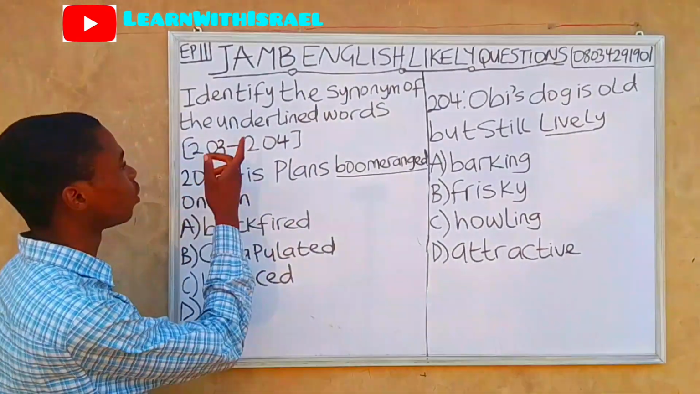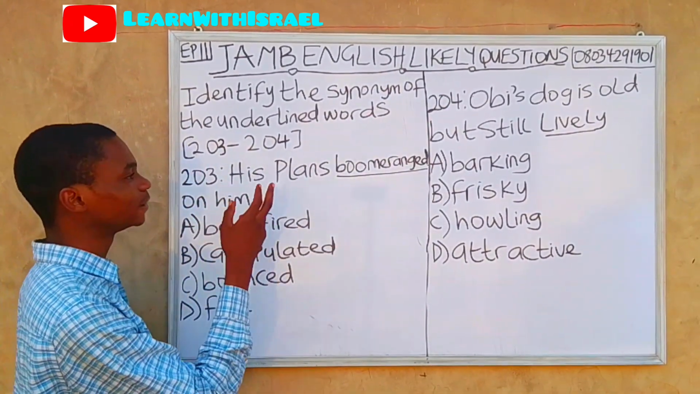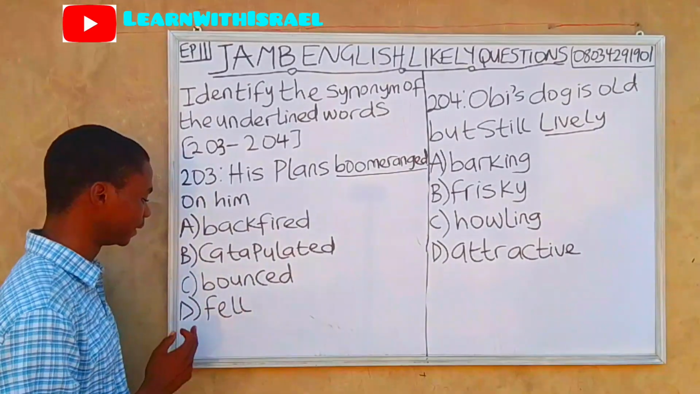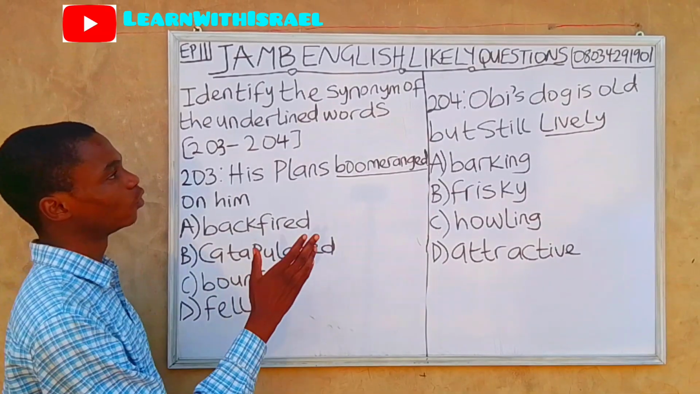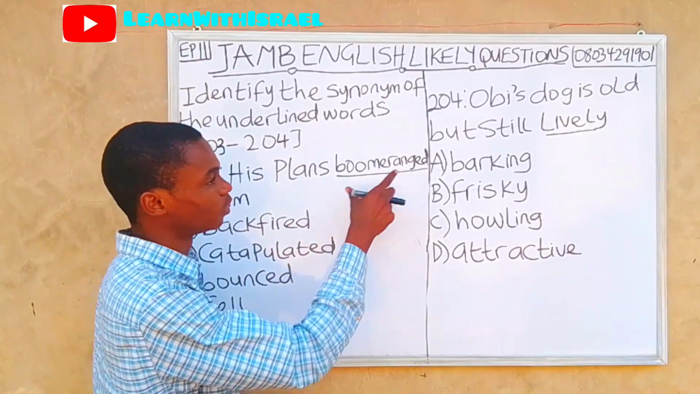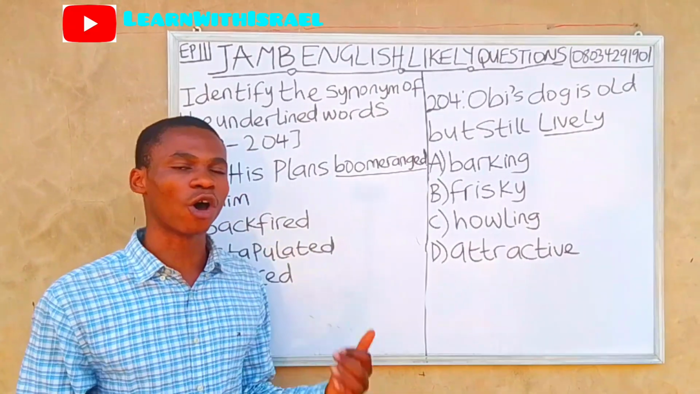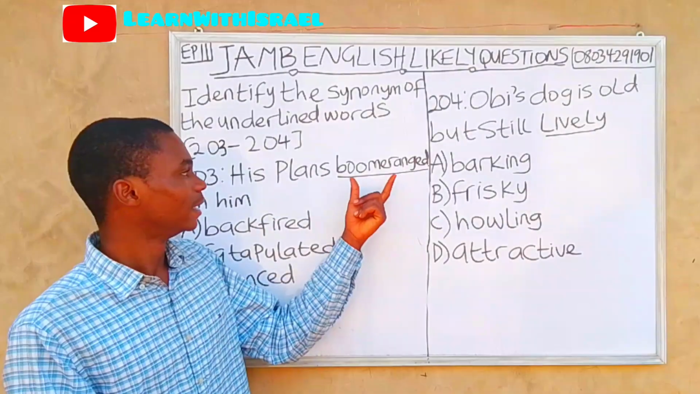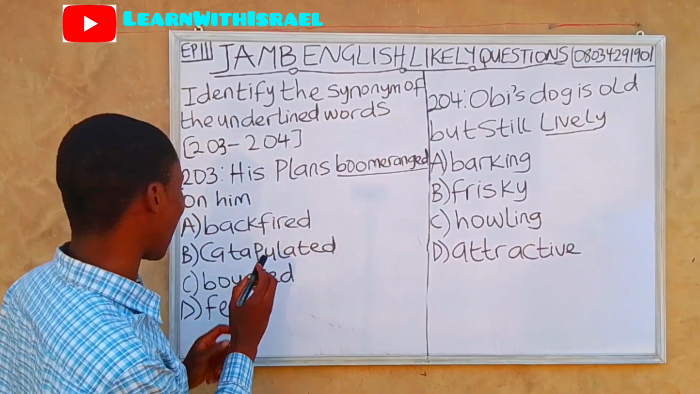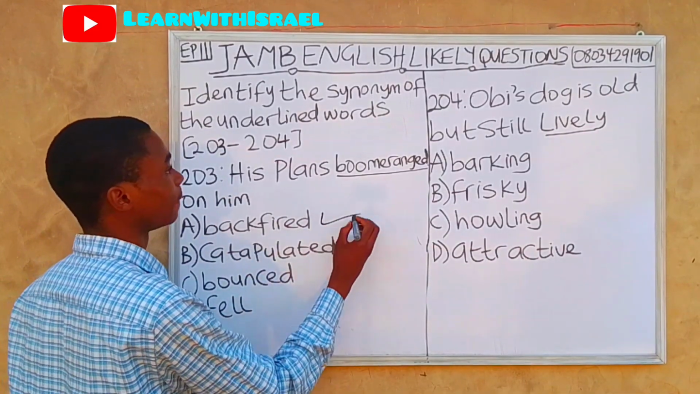Identify the synonym of the underlined word from question 203 to question 204. Question 203. His plans boomeranged on him. A. Backfired. B. Catapulted. C. Bounced. D. Fell. So we are looking for the synonym, which means the nearest in meaning to the word boomerang. Boomerang means to rebound or return unexpectedly, and it also means to backfire. If we check our options, we can find backfired. Avoid option C, bounced. Backfired is the appropriate answer.